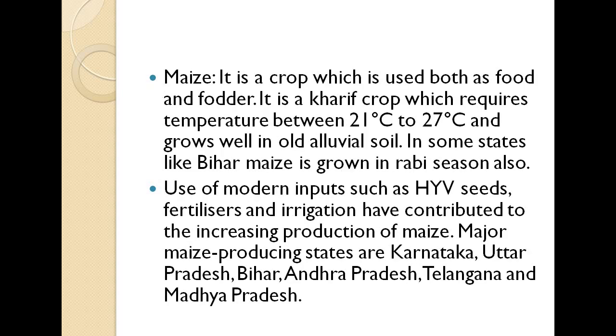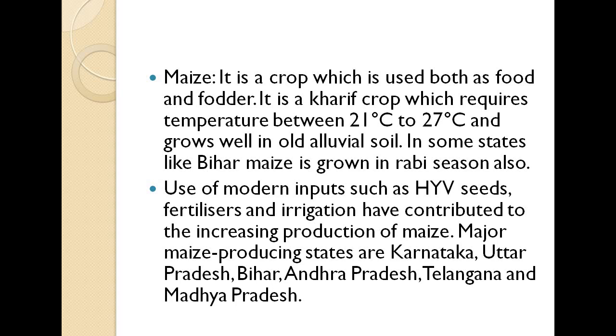Then there is maize, which is one of the important crops as well. It is a crop which is used both as food and fodder. In both ways we can use it, and it is a kharif crop. It is basically developed in the monsoon season only, requires a temperature between 21 degrees Celsius and 27 degrees Celsius, and grows well in old alluvial soil.